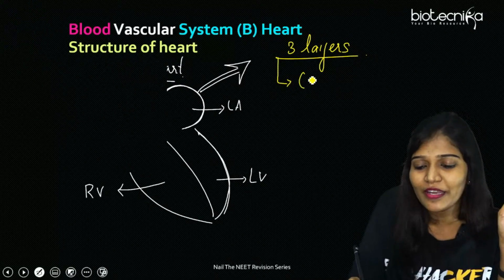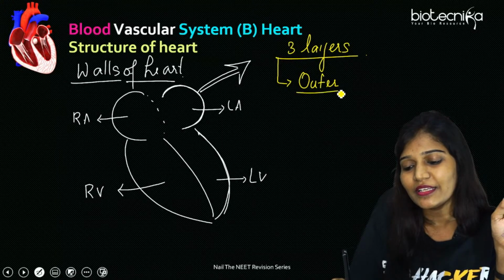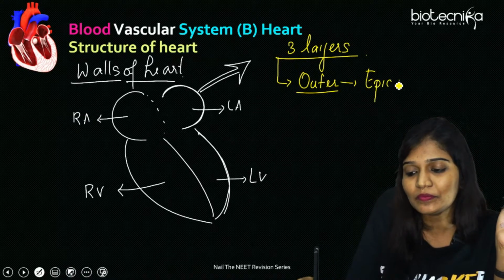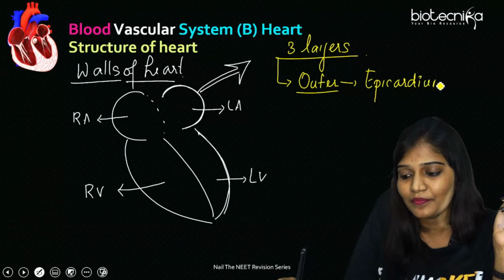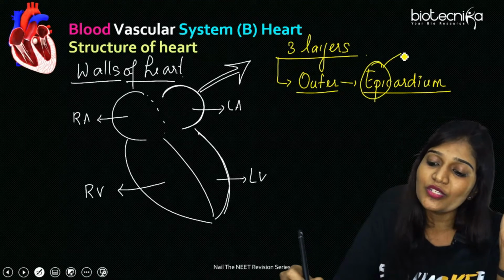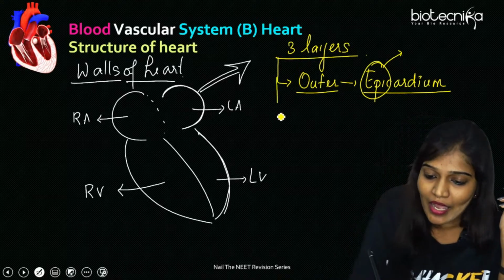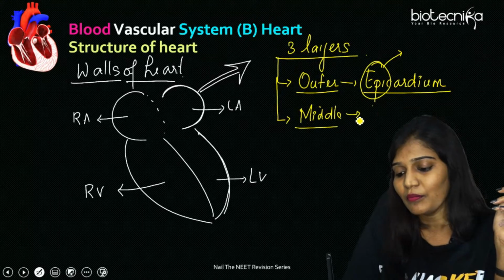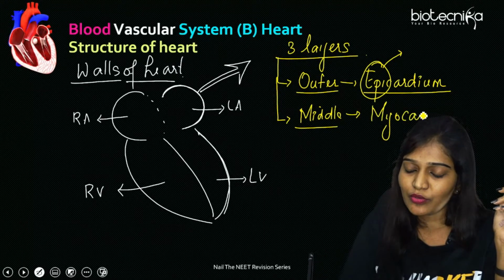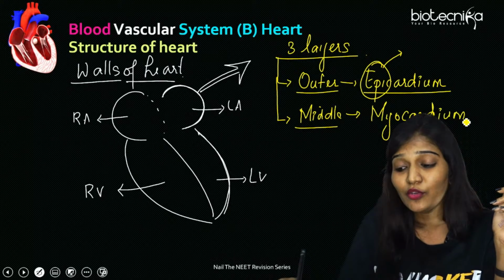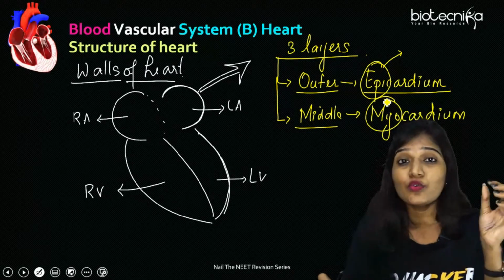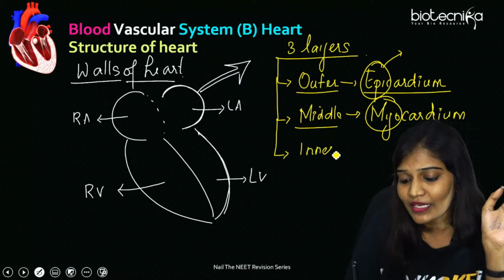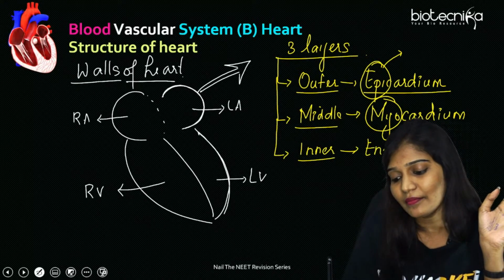Whenever you hear biology terminology, it always gives you an idea from the word itself. So the outermost one is going to be the epicardium. Epi means something which is out or above. The middle layer of the heart is going to be the myocardium. Listen carefully, it's not mesocardium. Myo is always related to muscles, something which makes up the middle portion. The last one, the innermost layer, is going to be the endocardium.